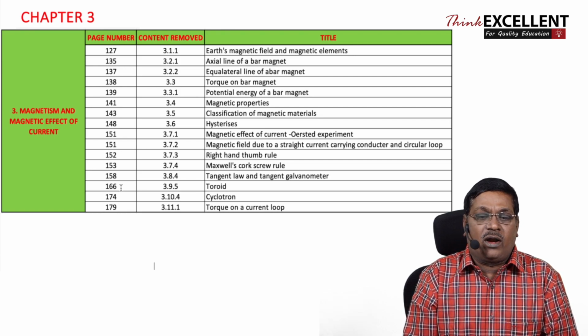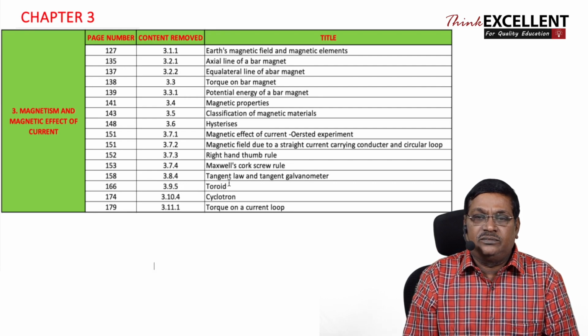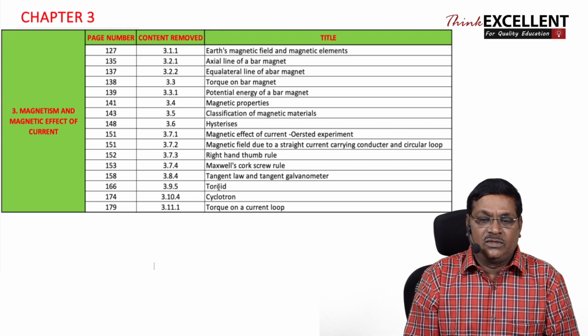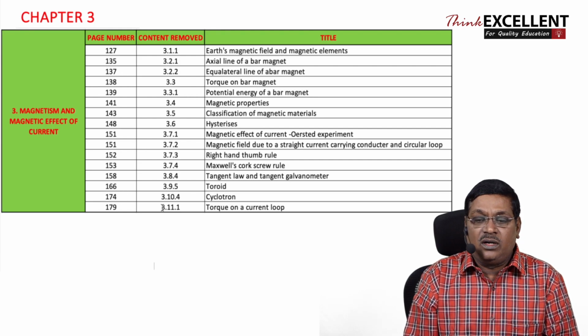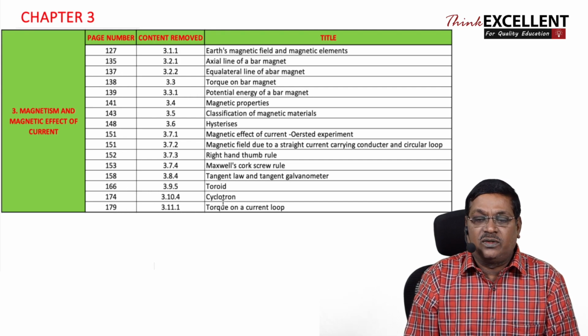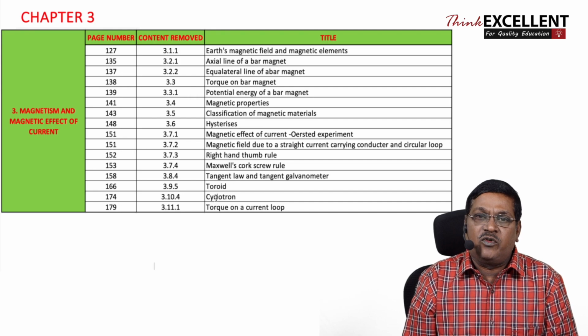Now similarly, page 166, 3.95, toroid. It is a system carrying current which will produce magnetic field, and that you need not read. Similarly, cyclotron in page number 174, torque on a current loop in page number 179. So these are totally removed from your syllabus.